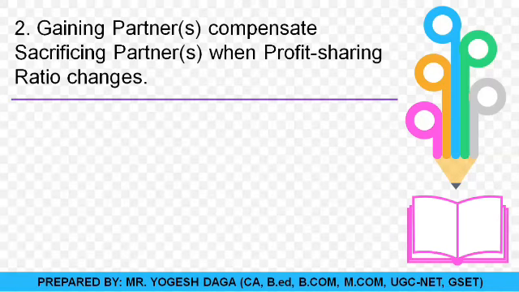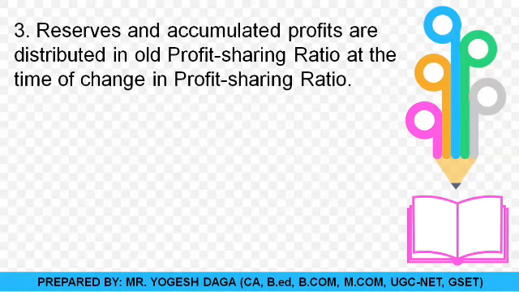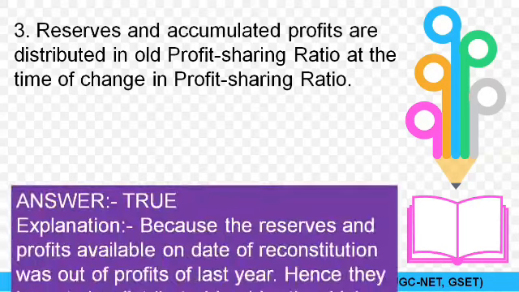Okay, so moving towards the next question, question number 3. Reserves and accumulated profits are distributed in the old ratio at the time of change in profit sharing ratio. Whether the statement is true or false, students, you must have a logic from this series. I am just making you clear on the logic so that at the time of writing your exam, you don't have any confusion regarding in which ratio you should distribute. So reserves and accumulated profits are to be distributed in the old profit sharing ratio at the change in profit sharing ratio. Yes, the statement is perfectly true.